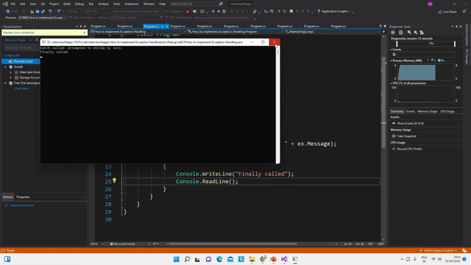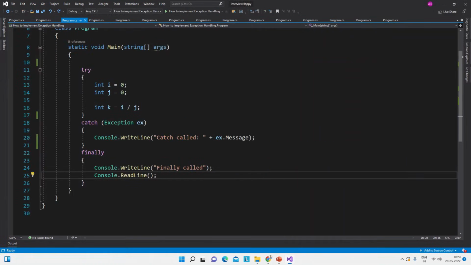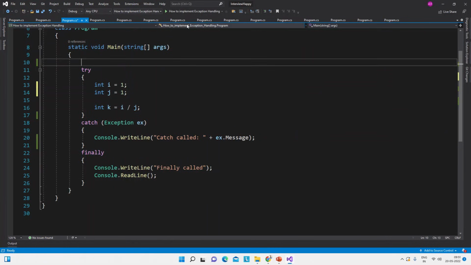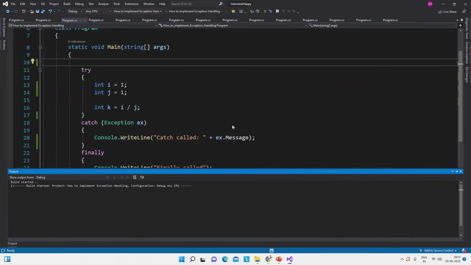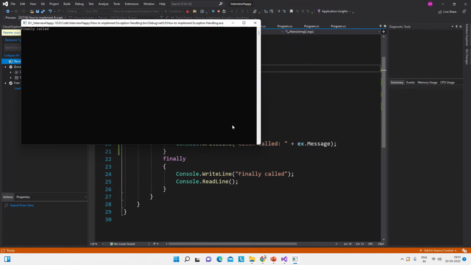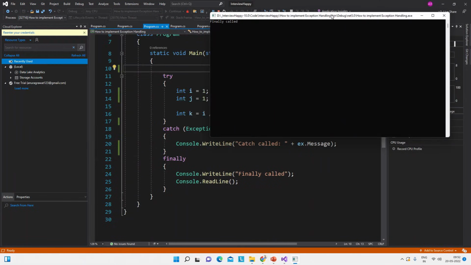Now let me show you if there is no error. So suppose we will try to divide 1 by 1. So this is possible and this will not throw an error. So let's see the output. See, this is the output. The statement inside the catch block has not been executed and only the finally is executed, because finally will execute whether error will occur or not. So this is the answer of this question.